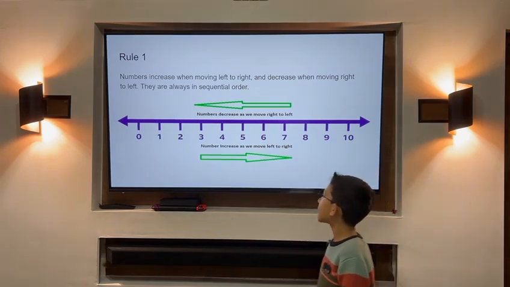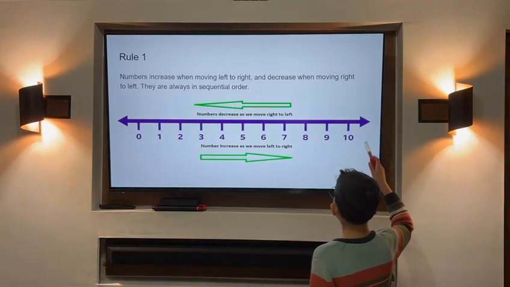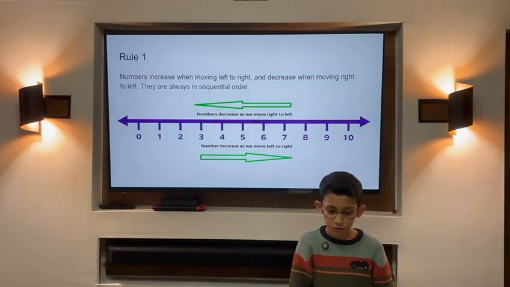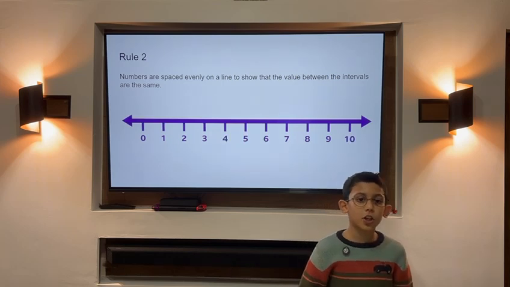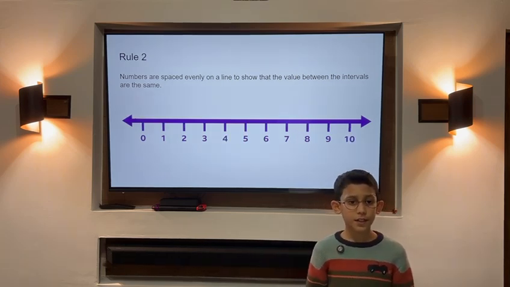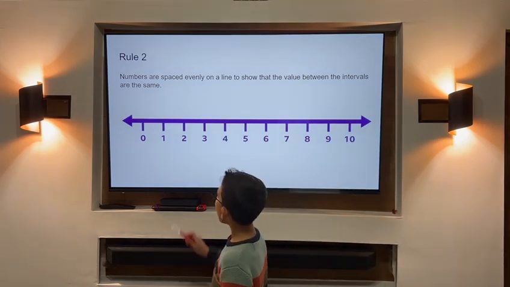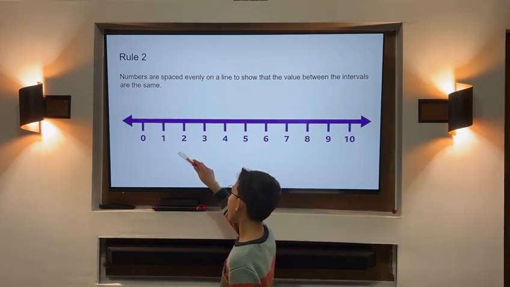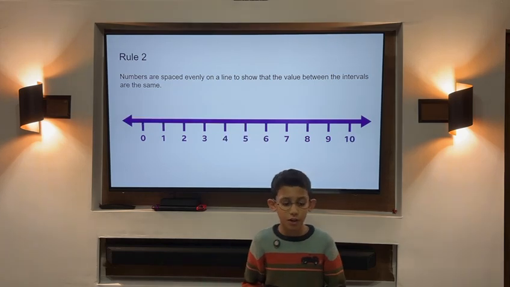So like I said, numbers increase when we move left to right, and decrease when I move right to left. Rule 2. Numbers are spaced evenly on a line to show that the value between the intervals are the same. So, did you see that 0 and 1 have the same space between them as 1 and 2. So 2 and 3, 3 and 4, 4 and 5. They keep going on.